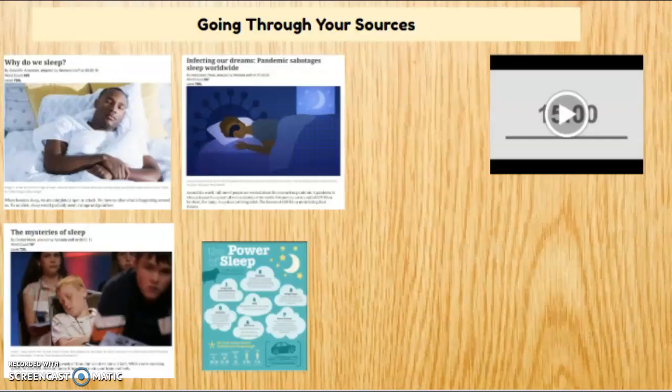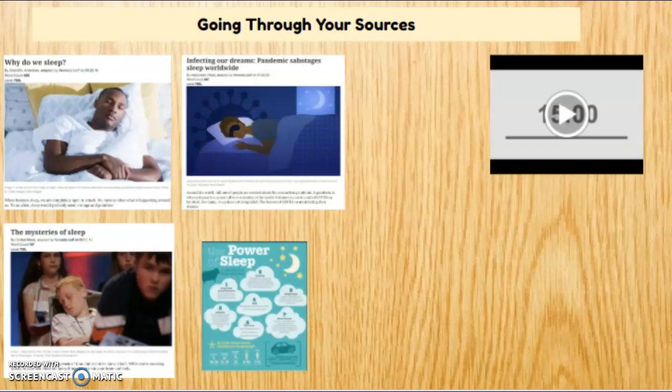So what we are going to be doing tomorrow is going through our sources again. You guys are going to have 15 minutes to actually get through all 4 of these sources. I want to make sure that you are actually reading and getting through them. You're going to have about 5 minutes for each source.